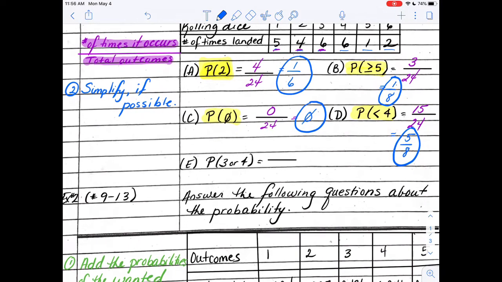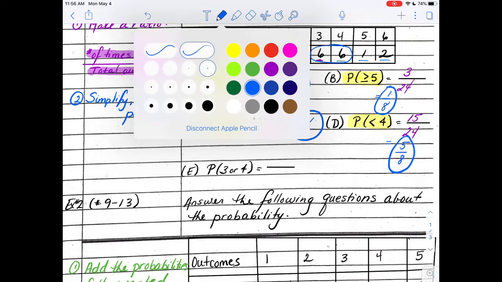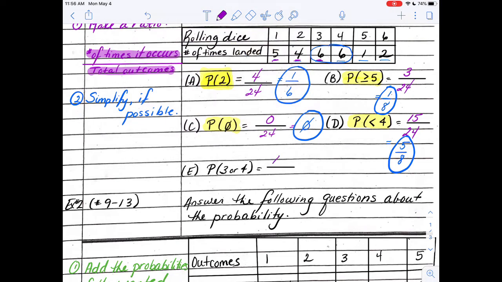And last, a 3 or a 4. How many 3s or 4s did I get so far? Well, I have a total of 12 of those. So 12 out of 24. When I go ahead and reduce that, I should get 1 out of 2. So what's the chance I get a 3 or a 4 on the next roll? 1 out of 2 chance.